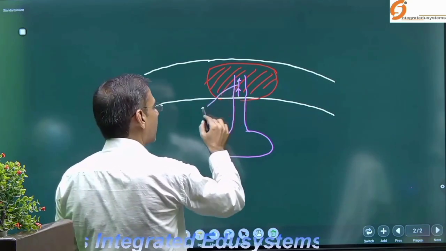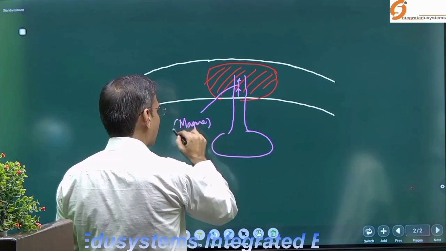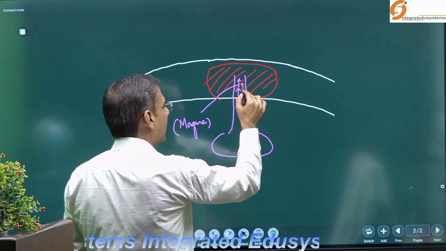When the magma comes in contact with this rock, then what happened? Melting takes place.